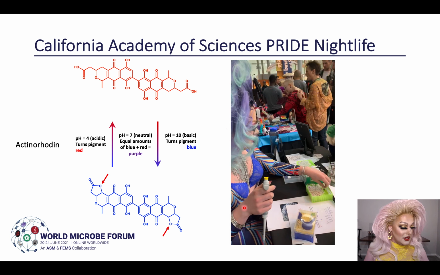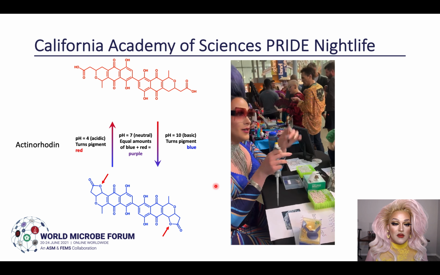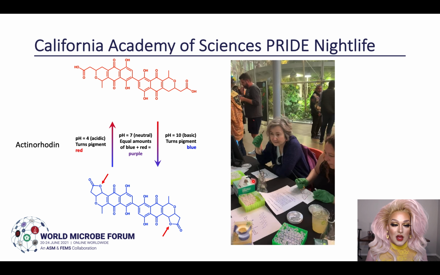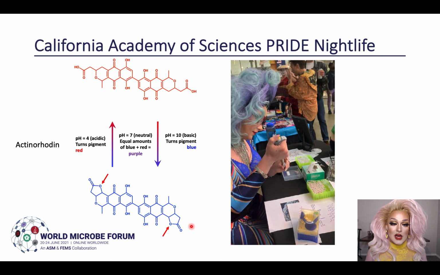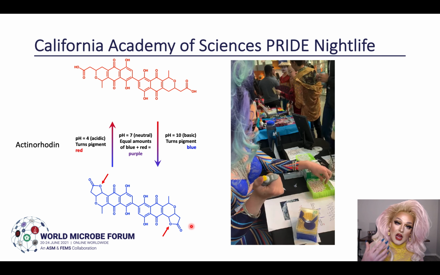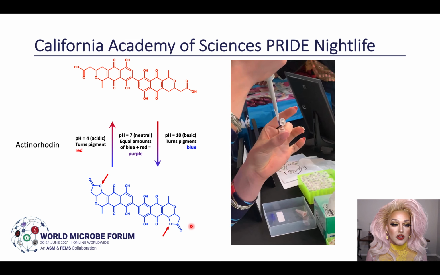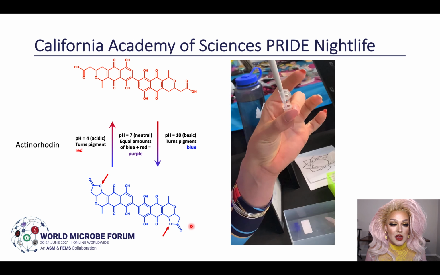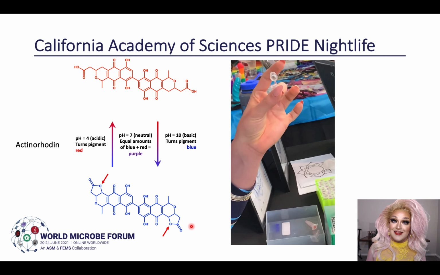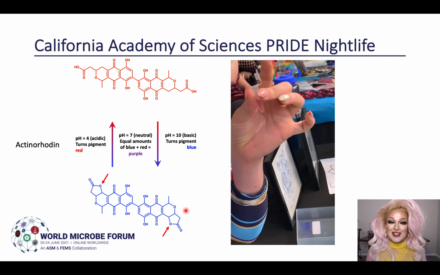So I did a little demo for everybody there. It started with a blue pigment that I got out of an Eppendorf tube, and I ended up putting this into a pH buffer. And what you'll see very shortly is that the pH buffer now looks red. Super exciting, right? We can do that color change, it's very fast, and that was really fun. We could also do a neutral pH, and we'd have approximately equal amounts of red and blue pigment, so it would appear purple.